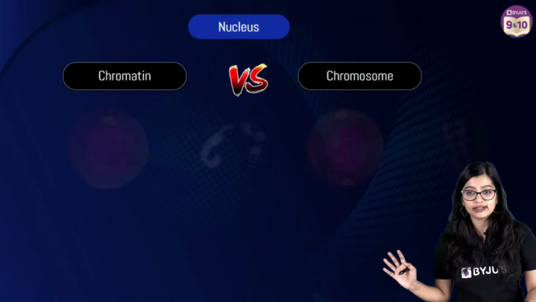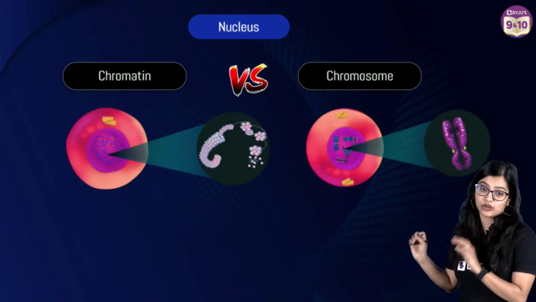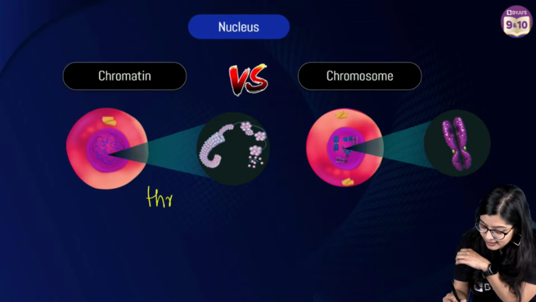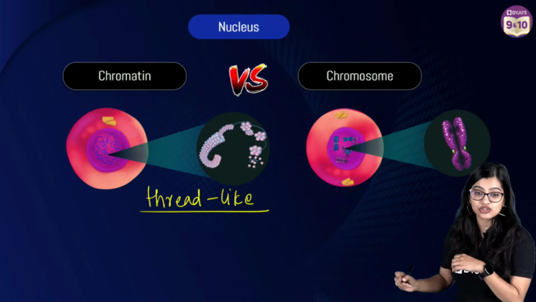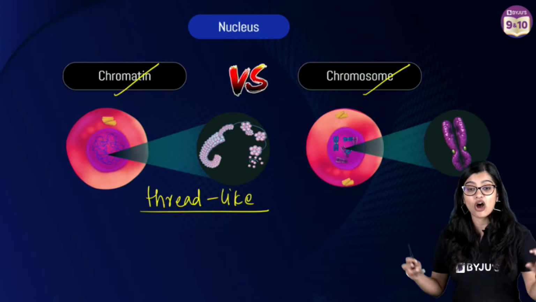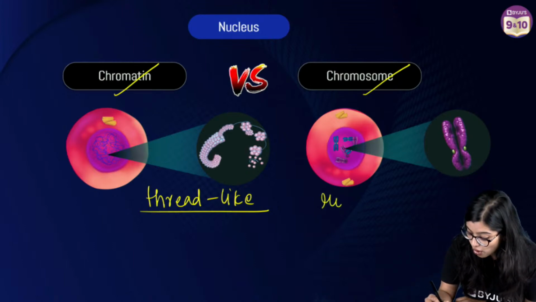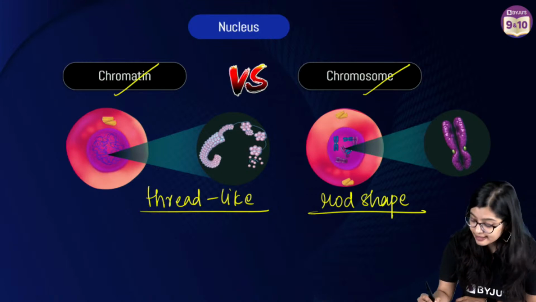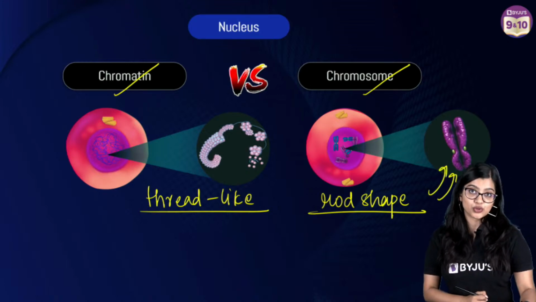So if you have to understand the main difference between chromosome and chromatin, this is how you understand. Chromatin will be thread-like. So in the nucleus, if you observe a thread-like structure, this is what we call chromatin material. But if it forms highly condensed rod-shaped structures, then it is going to be chromosomes, right?